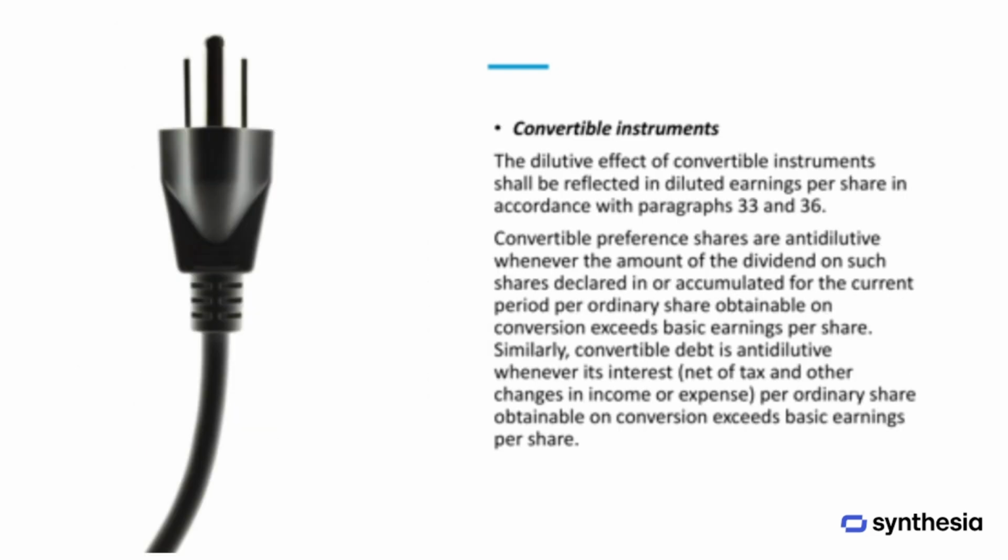The impact of convertible instruments is included in diluted earnings per share by adjusting both profit and the number of shares, as previously described. Convertible preference shares are considered anti-dilutive if the dividend per ordinary share obtained on conversion is higher than basic earnings per share for the period. Similarly, convertible debt is anti-dilutive if the interest, after tax, and other relevant adjustments per ordinary share obtainable on conversion exceeds basic earnings per share.